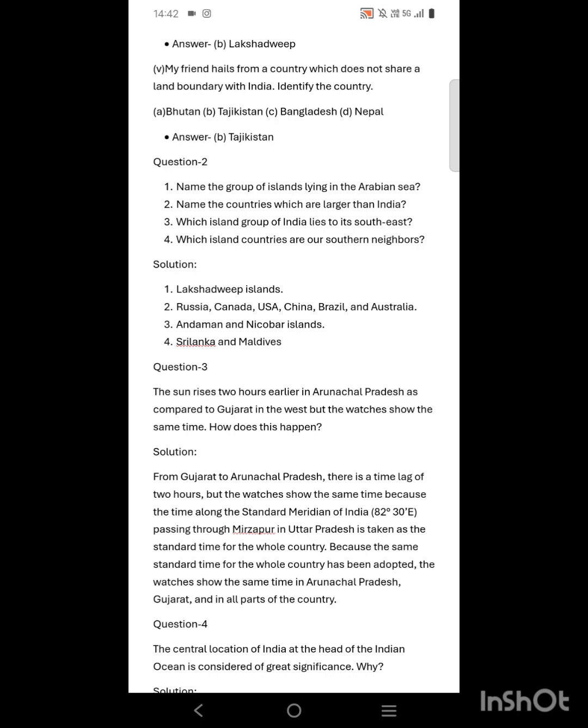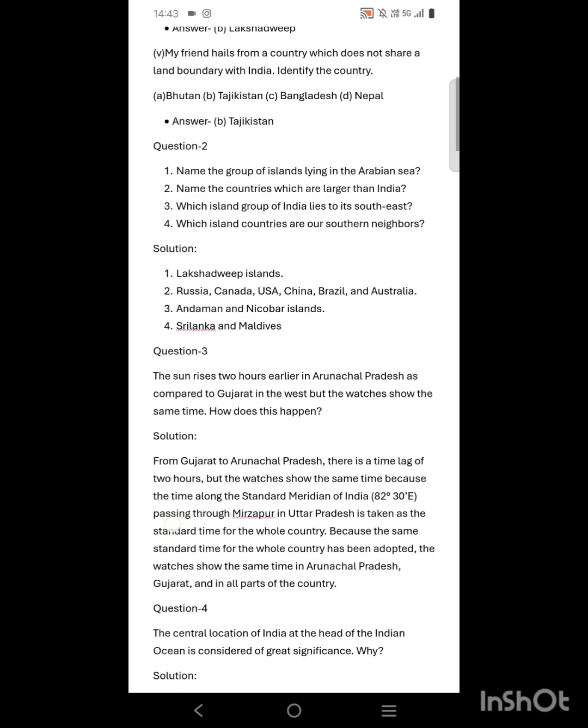Which island groups are our southern neighbors? So this is also very easy because we are studying the neighboring countries of India from the class when we have started studying SST. So that will be Sri Lanka and Maldives.